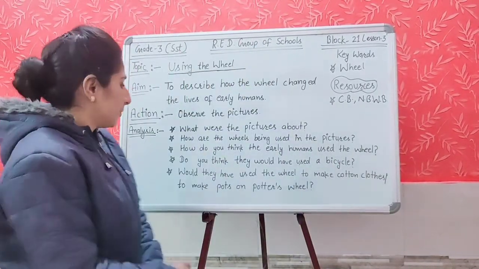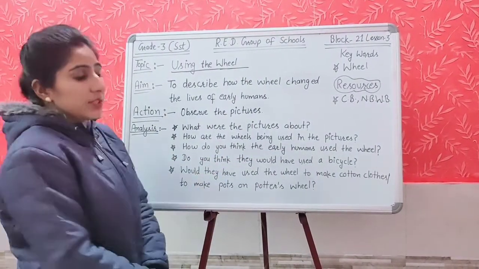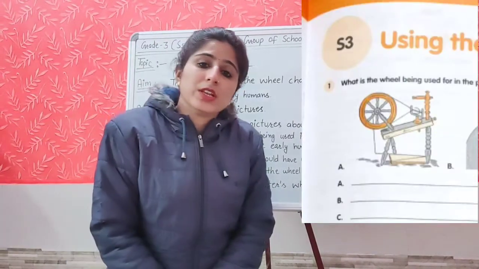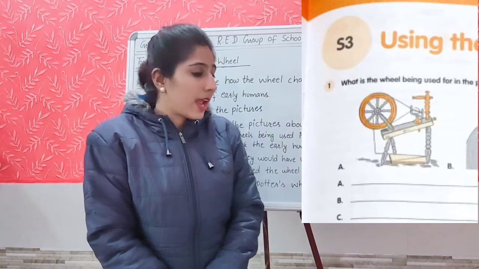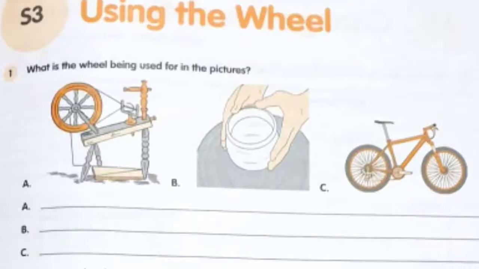Next question is, how are the wheels being used in the pictures? In the first picture, the wheel is used to make cotton clothes, and in the second picture, you can see on the screen, yes, in the second picture, the wheel is used to make clay pots, and in the third picture, the wheel is used in a bicycle to ride a bicycle.